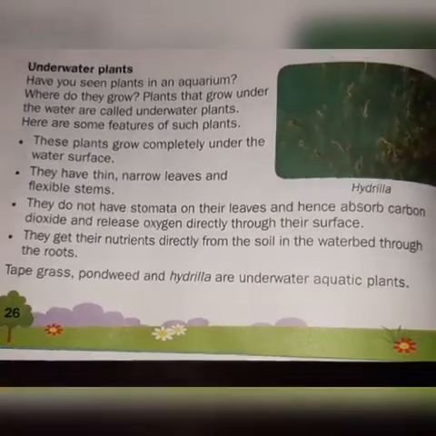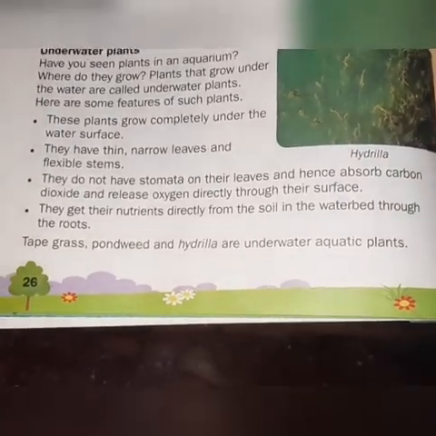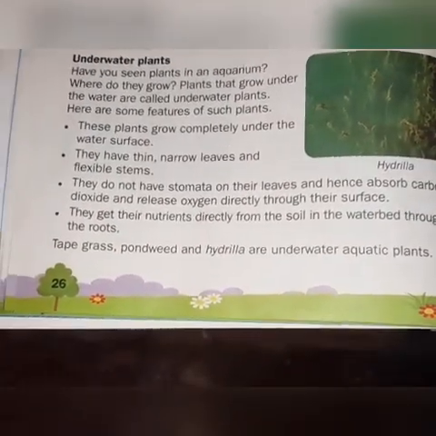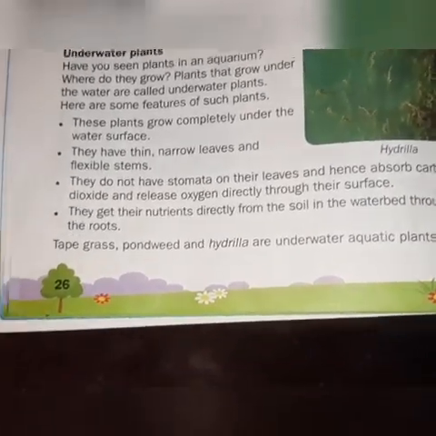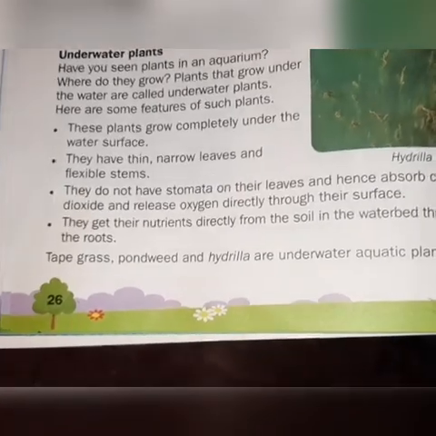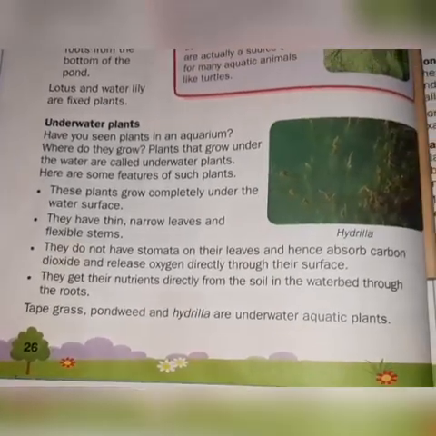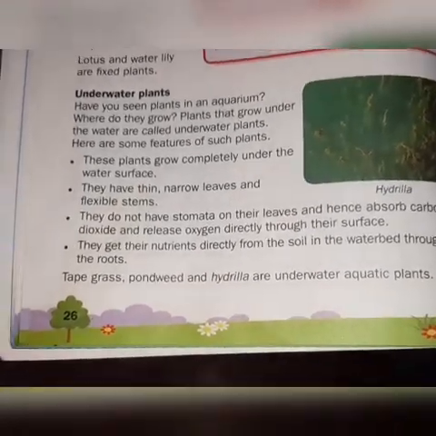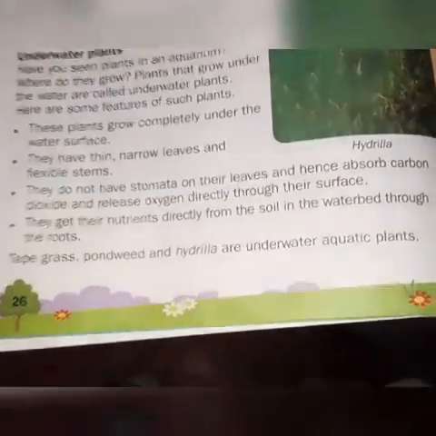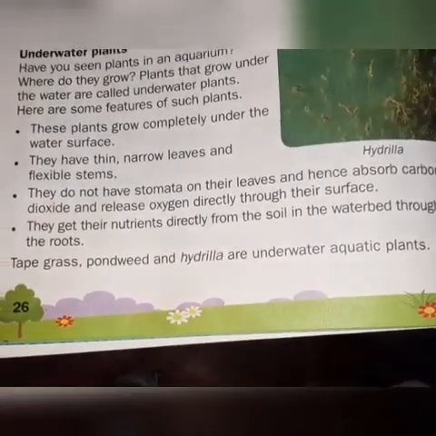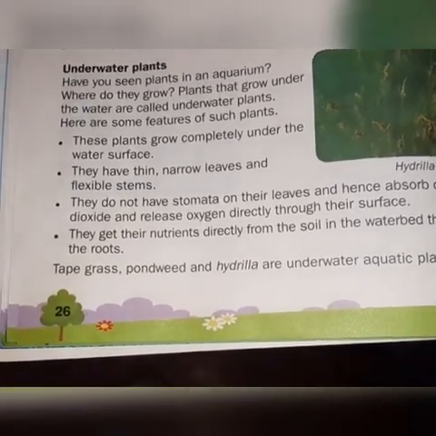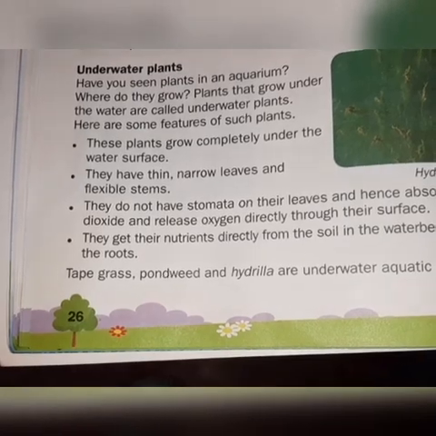They do not have stomata on their leaves and hence absorb carbon dioxide and release oxygen directly through their surface. They get their nutrients directly from the soil in the water bed through the roots. From where do they get their nutrients? From the soil found under the water surface. Tape grass, pondweed and hydrilla are underwater aquatic plants. These are the examples of the underwater plants.